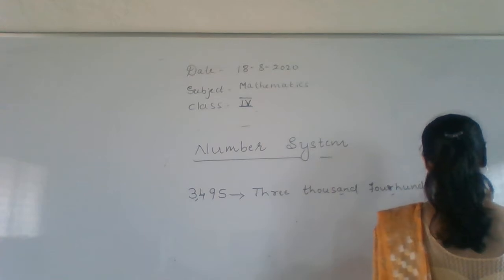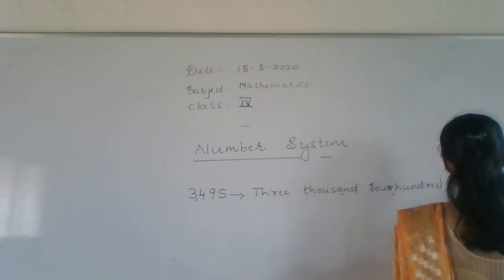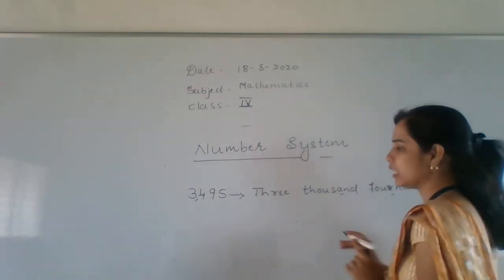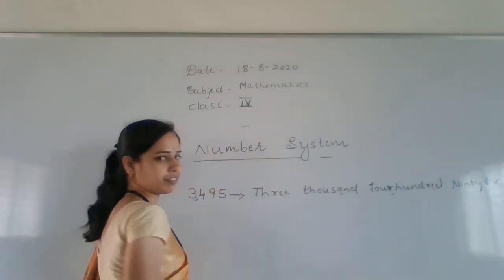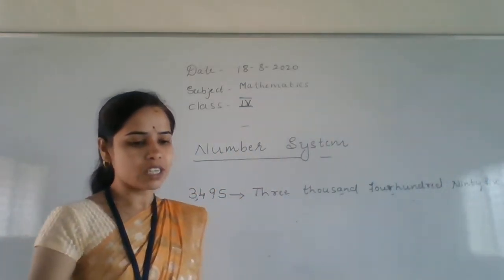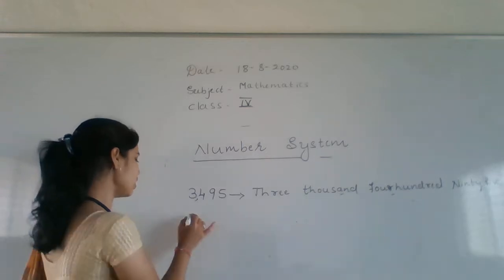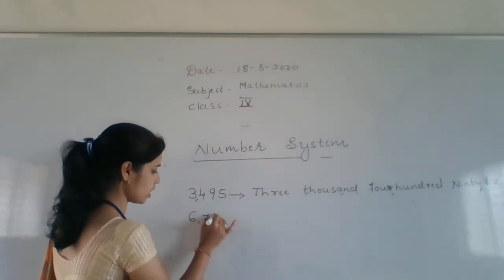3,495, children. Okay, next, second one is 6,732. 6,732.